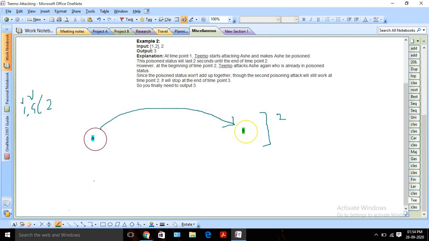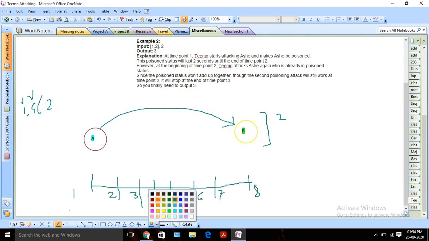Suppose this is my time frame, starting from 1 and ending at 8. At first, person A will attack person B at the first second. Our duration is 2, so once person A attacks person B, the poison will remain for 2 seconds.